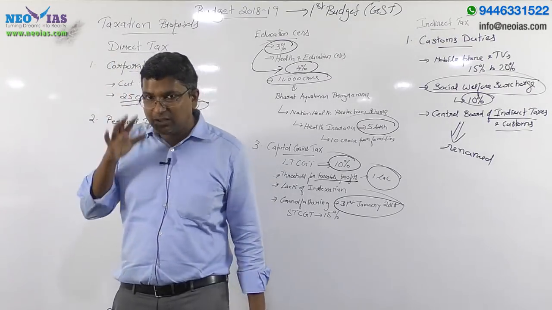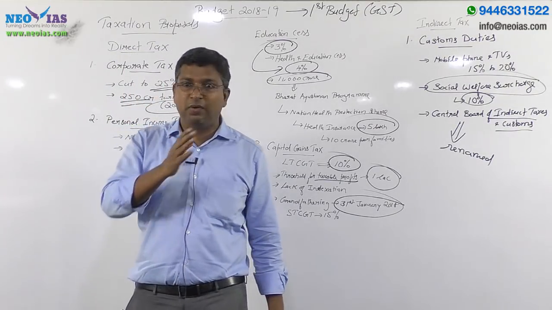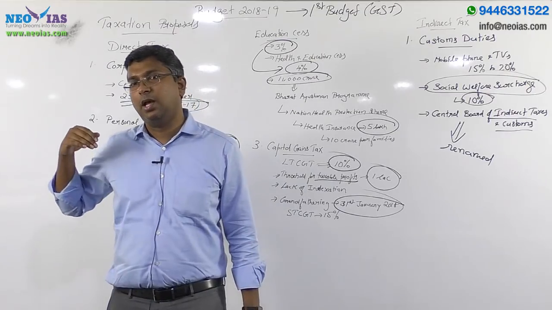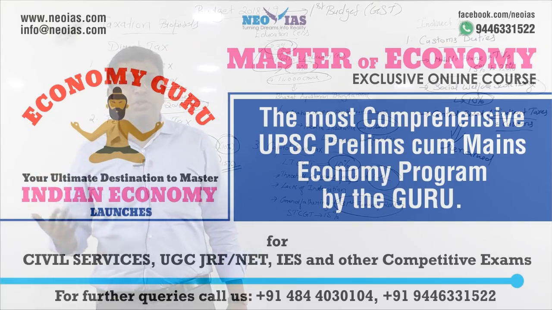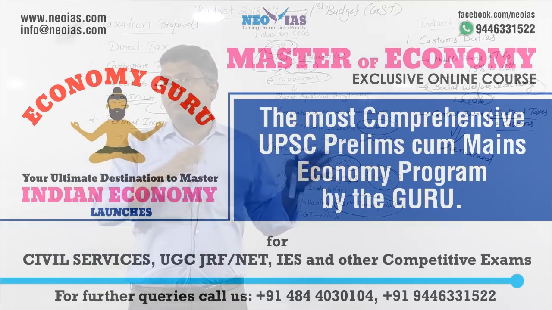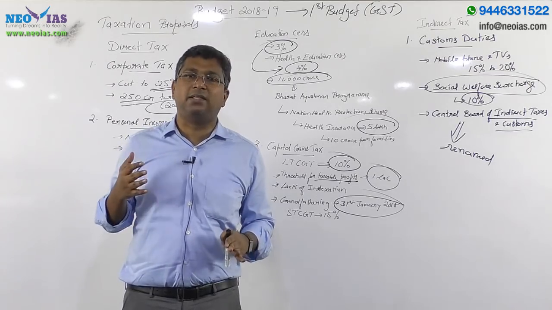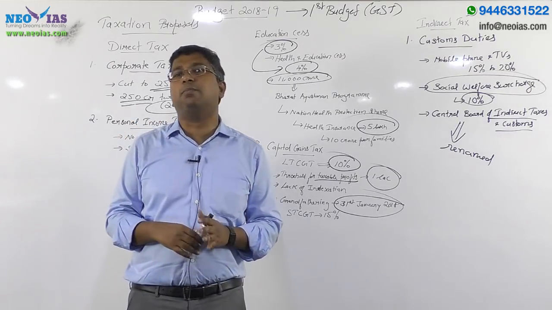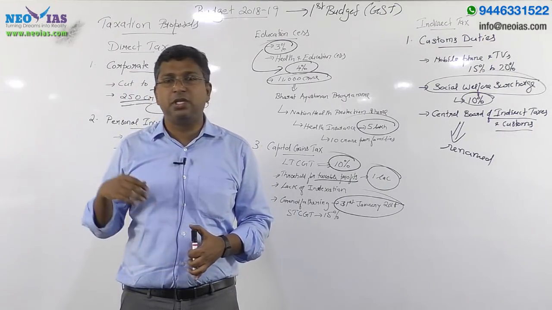Today's session is only on this year's budget taxation proposal. We will have many sessions, mainly on the expenditure side. There have been major proposals on agriculture, so we will have a separate session on how the budget has affected the agriculture sector. Basically this budget is considered a farmer friendly budget, with many initiatives especially in relation to MSP.